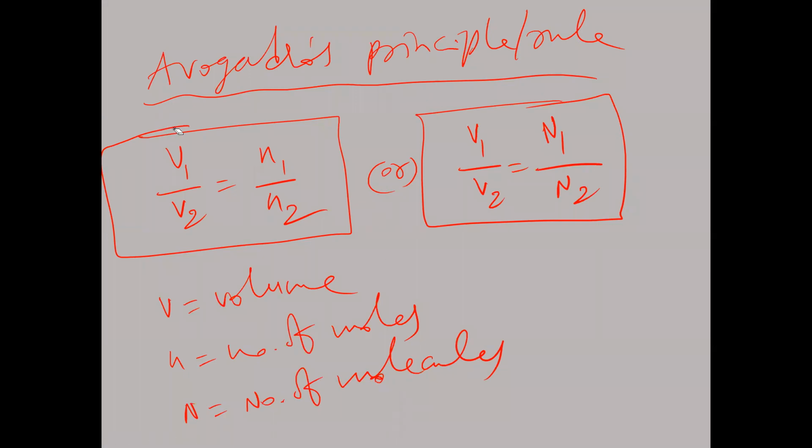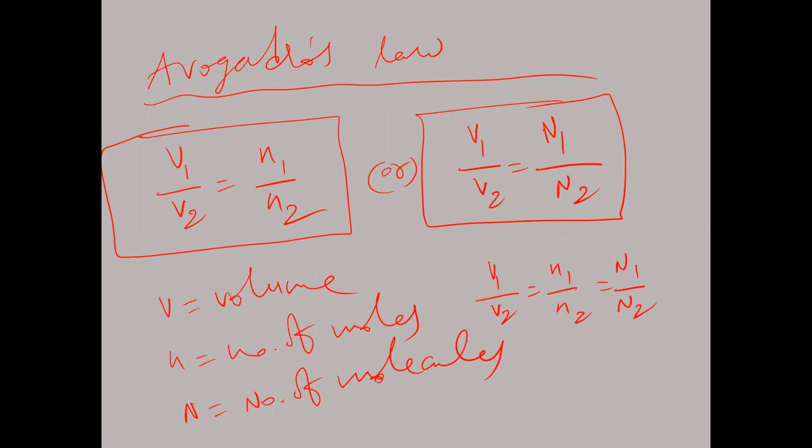So what is the equation of Avogadro's law? V1 by V2 equals n1 by n2, and V1 by V2 equals capital N1 by capital N2. So by combining both, we can write V1 by V2 is equal to small n1 by small n2 is equal to capital N1 by capital N2. This is an important equation for numerical problems.